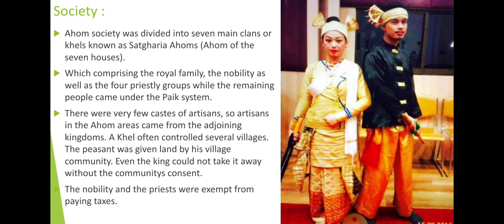It is a democratic monarchical system. So here the democracy works. Without the village community, the land cannot be transferred or exchanged from the peasant, which was given by the village community. The nobility and the priest were exempted from paying taxes, meaning they were not allowed to pay the taxes.